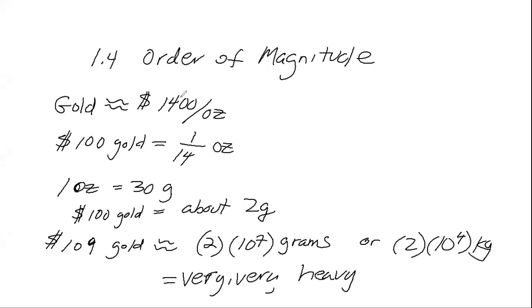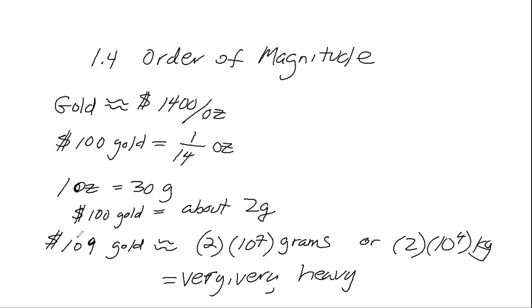All right, gold, you have to look up several quantities for this. Gold is worth $1,400 an ounce. $100 worth of gold is equal to 1/14 of an ounce. 1 ounce is 30 grams. So $100 of gold is just about 2 grams.